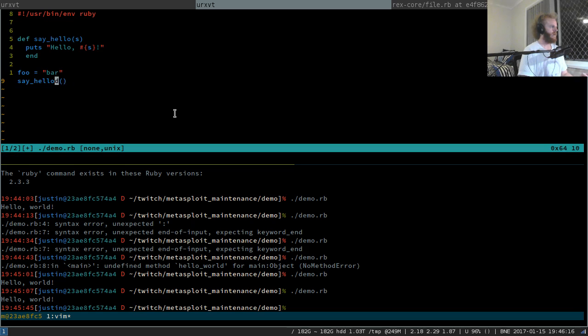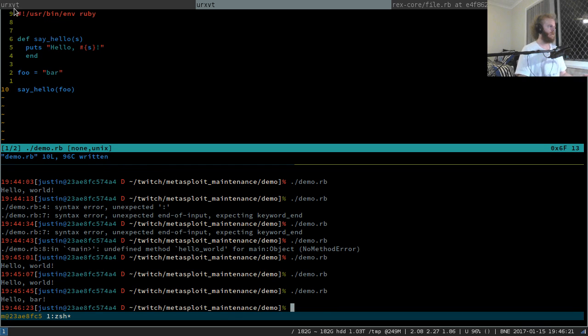So we'll do say hello foo. There we go. Okay, cool. So we've defined a function that takes one string as a parameter and just puts hello, then the parameter, and that's it. Then we'll declare a string variable foo as being equal to bar, and then we'll say hello foo, which comes out as hello bar.